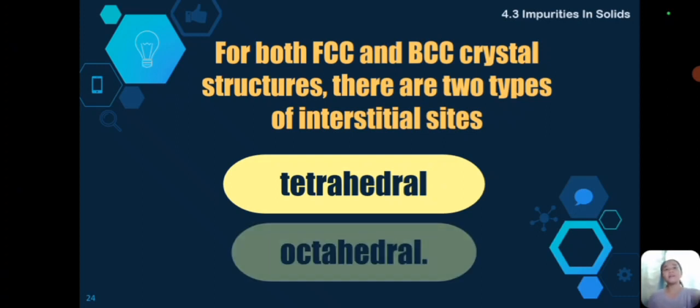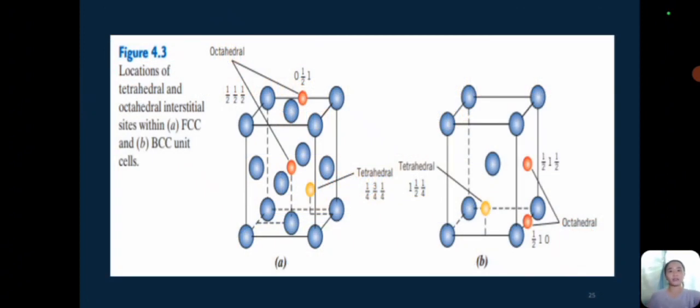The next type is a octahedral. An octahedral arrangement is six atoms surrounding a central atom, forming an octahedron shape. This arrangement is common in materials with BCC crystal structure. And ito yung kanyang diagram.